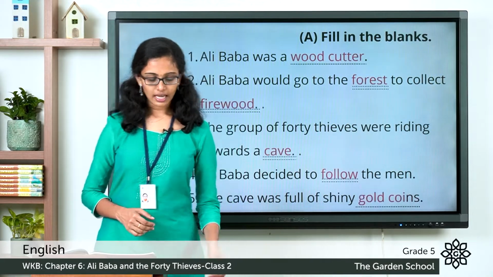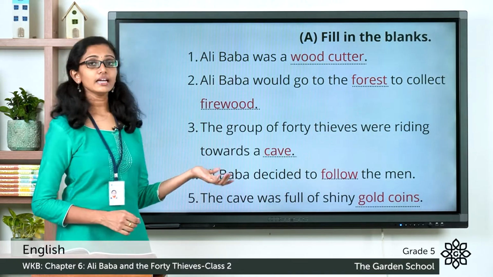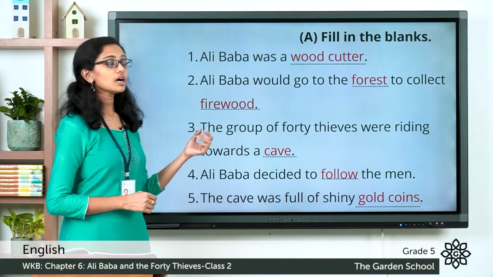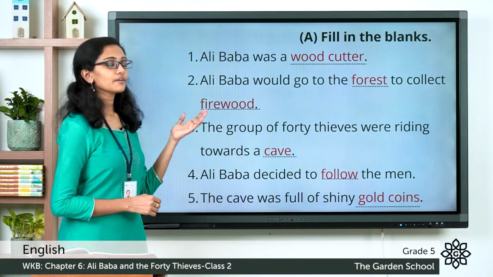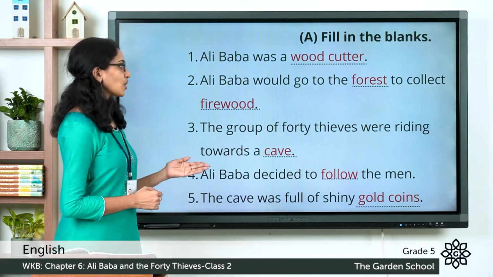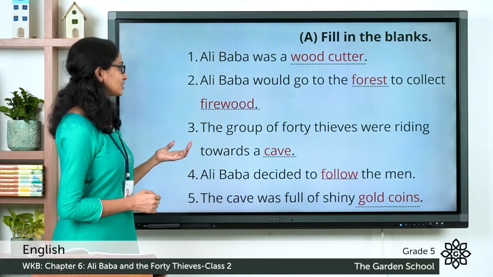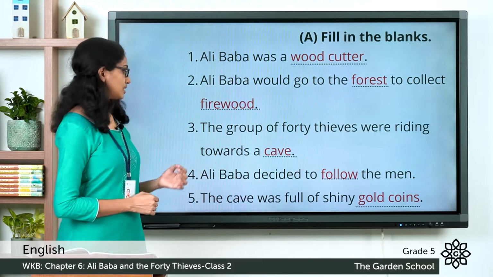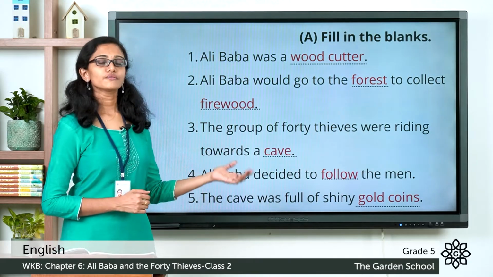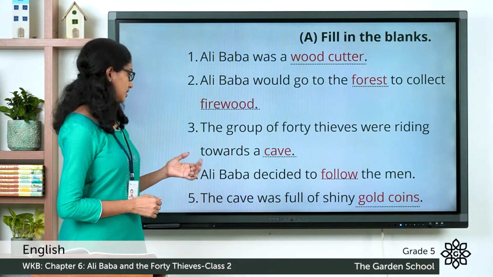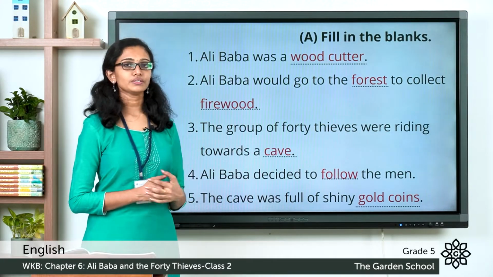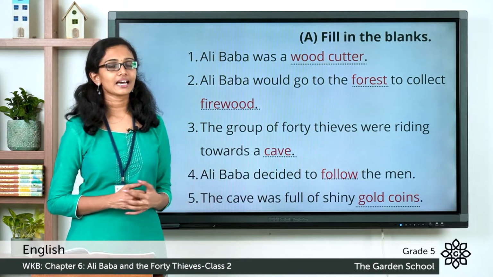The first one, Ali Baba was a woodcutter. Next one, Ali Baba would go to the forest to collect firewood. Now question number 3, the group of 40 thieves were riding towards a cave. Now question 4, Ali Baba decided to follow the men. Now question 5, the cave was full of shiny gold coins. So I hope you got all the answers correct.